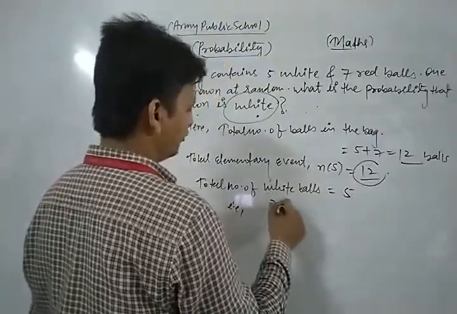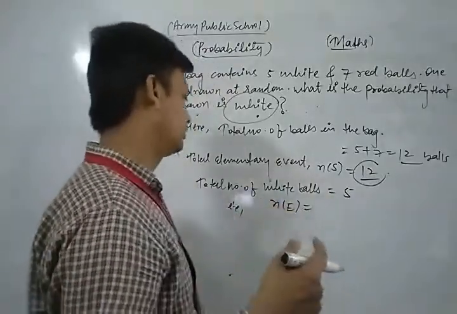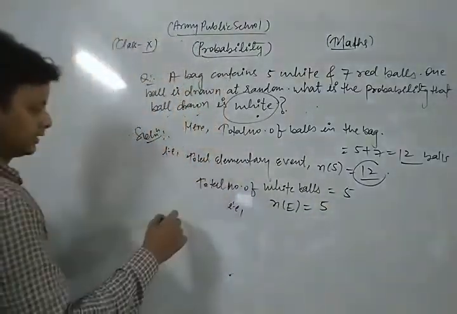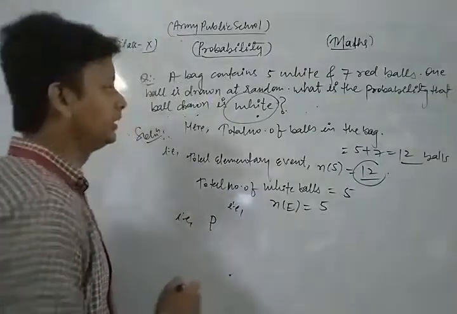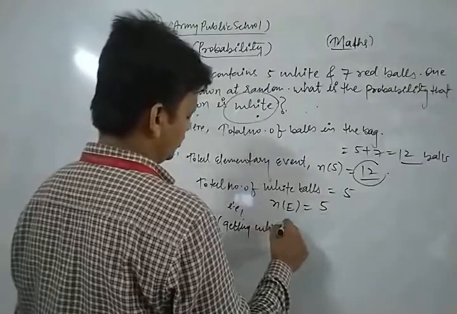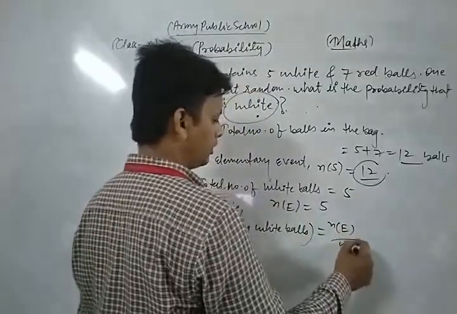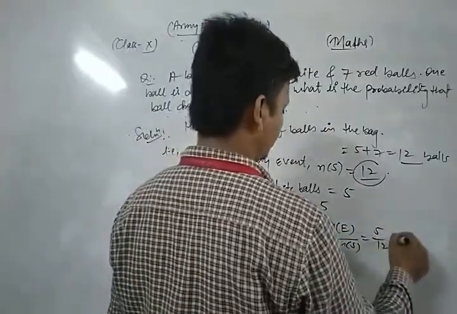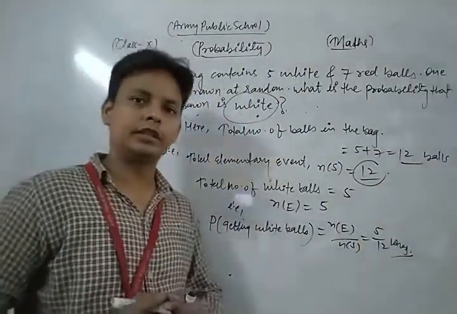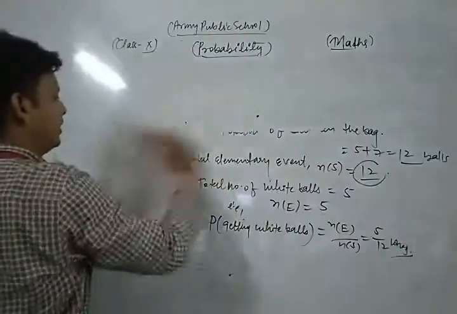That is the number of favorable outcomes, 5. Thus the probability of getting a white ball is what? Number of favorable outcomes upon all possible outcomes, that is 5 upon 12. This is the required solution. Thus clear the concept of this question. So dear students, in this way you can solve all the questions of your NCERT exercise based on these topics.